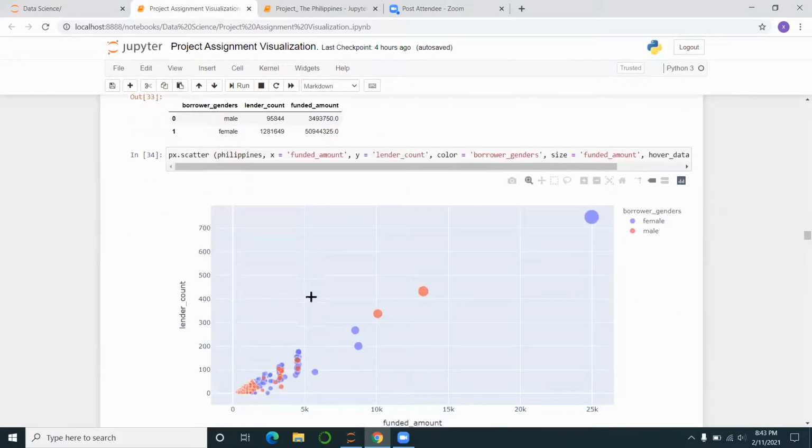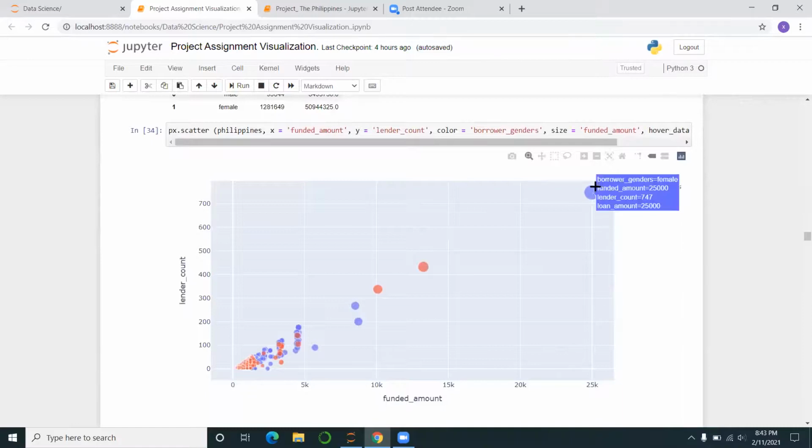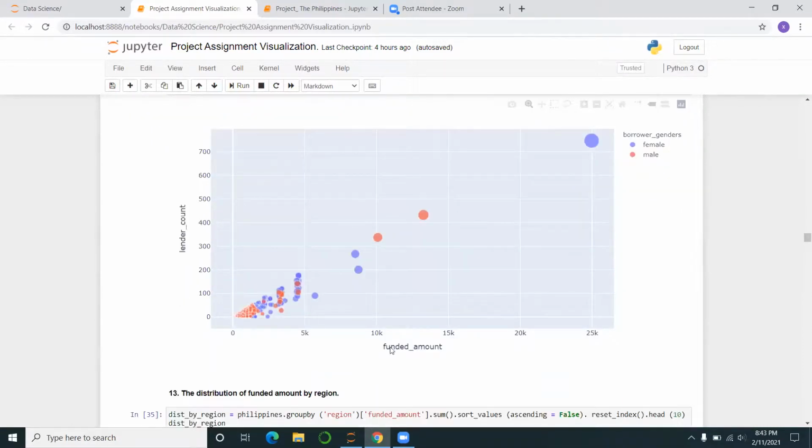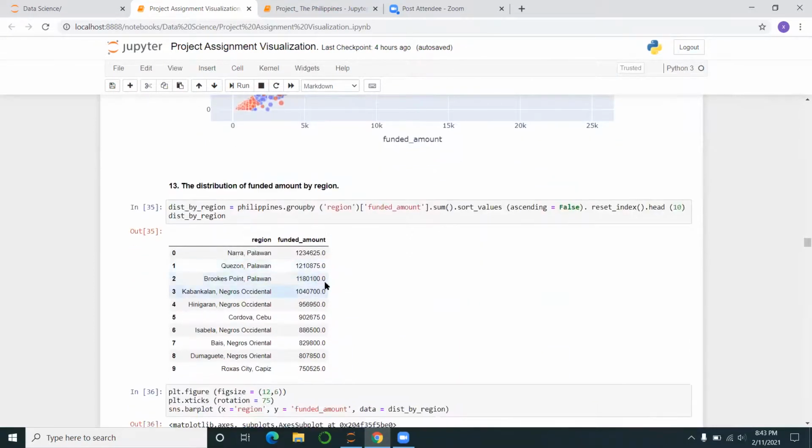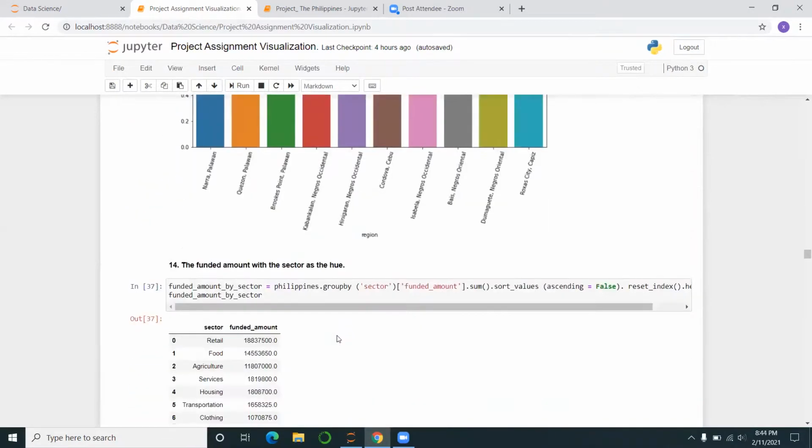And then with this one, I used a scatter plot. You could see the female circle is bigger, most of them. And then the distribution of funded amount by region. So I brought the regions together and the funded amount. And Nara, I think I already said this. I already shared this before, so I'll skip that.